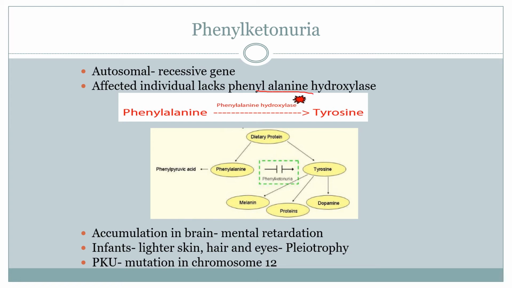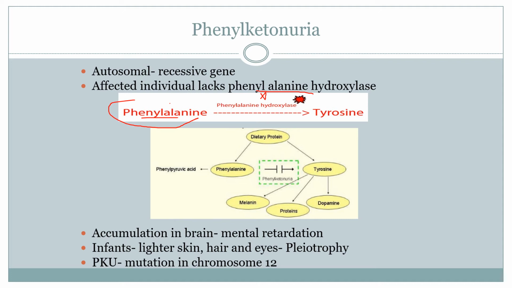Phenylalanine hydroxylase is an enzyme which is required to convert phenylalanine into tyrosine. If this enzyme is not produced in such persons, phenylalanine accumulates in the body.